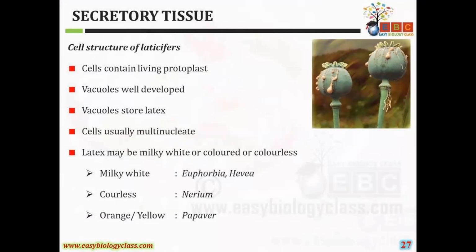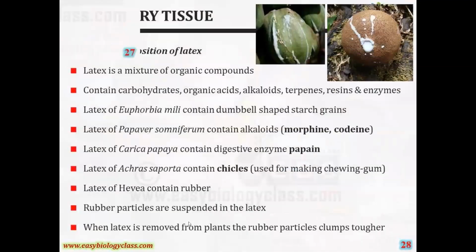Indian rubber is manufactured from the latex of Ficus elastica. This is also an important point, and Para rubber is manufactured from the latex of Hevea brasiliensis. These are some of the important points from this. Special tissues are what you call secretory tissues.